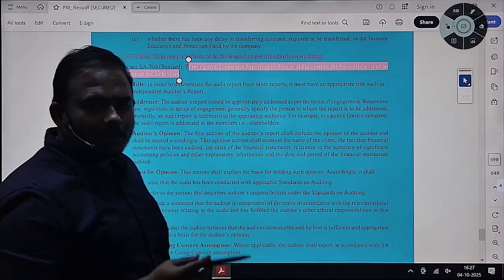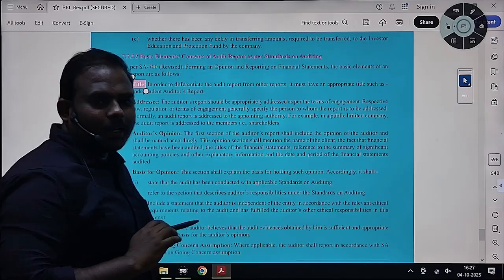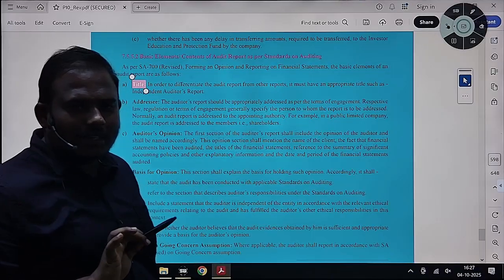As per SA 700, the basic elements of audit report are, first of all, you need to mention the title. What will you mention as a title? Independent Auditor's Report. That is the common title.